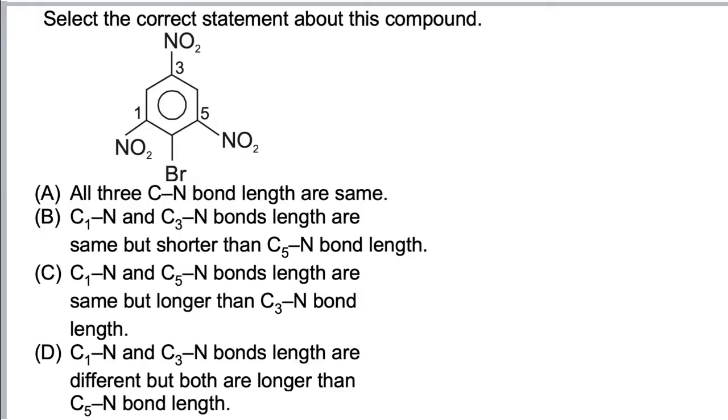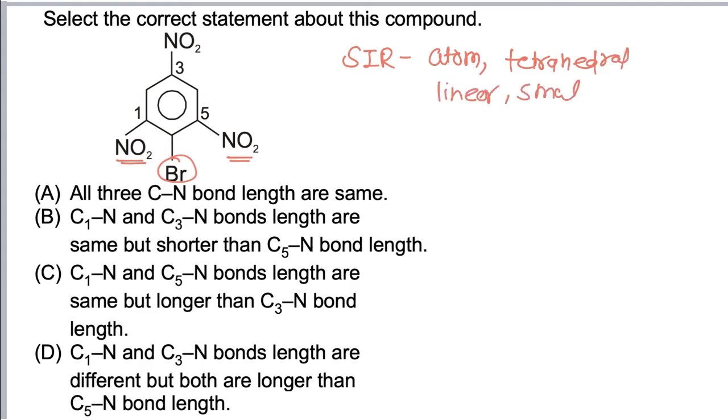In this question, we have to find the correct statement about the given compound. This molecule has the ortho effect on these NO2 groups, while the SIR effect is not applicable on Br. The SIR effect is not applicable on atoms, tetrahedral groups, linear groups and smaller groups, while the SIR effect is only applicable on planar groups which have a V shape, or crowded groups, which are bulky groups.